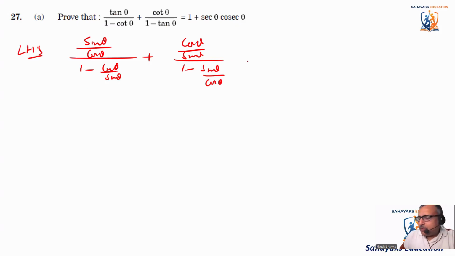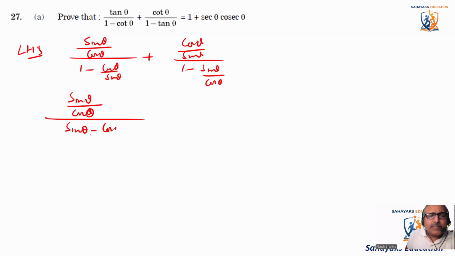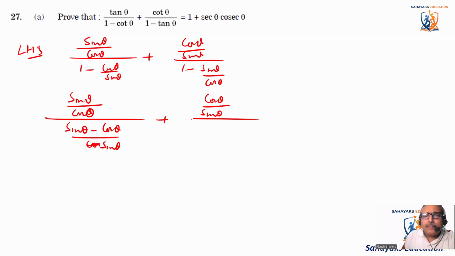And we'll prove it equal to the right hand side. So it becomes sine theta by cos theta. My writing is a little bad, but please understand, this is sine theta minus cos theta by sine theta, plus cos theta by sine theta by cos theta minus sine theta by cos theta. Okay, what does this imply?